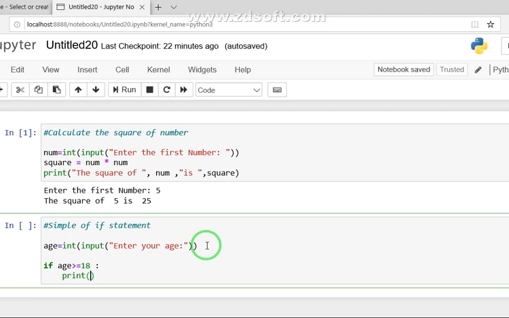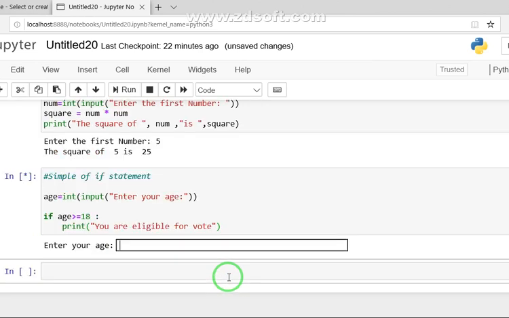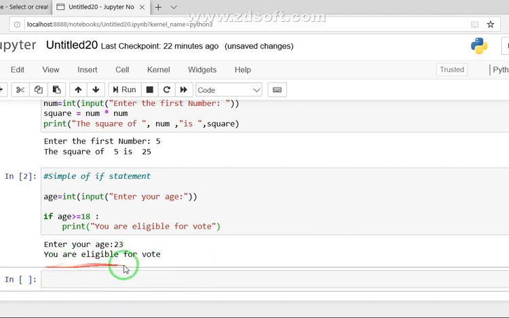"You are eligible for vote." So I run this one. Students, it is asking about the age. Let's say I enter here 23. So the message is: you are eligible for vote.